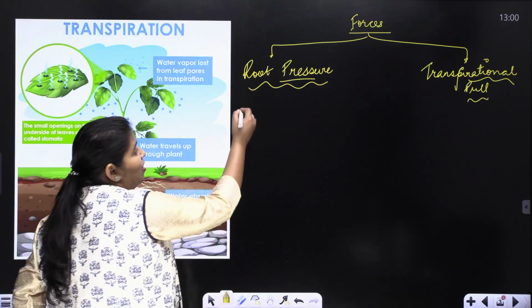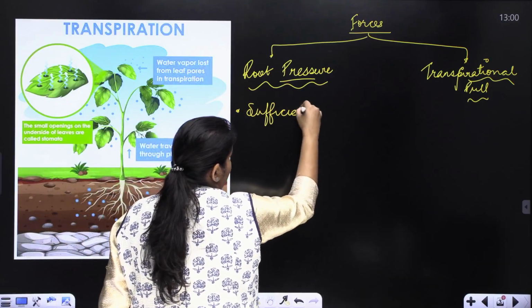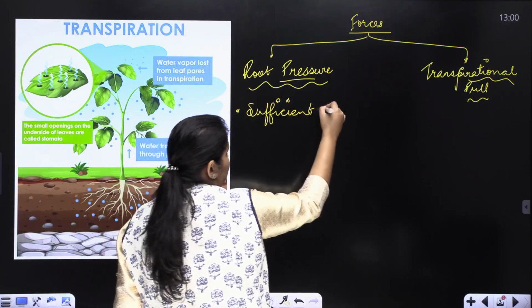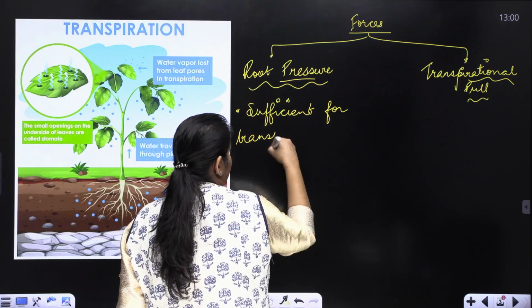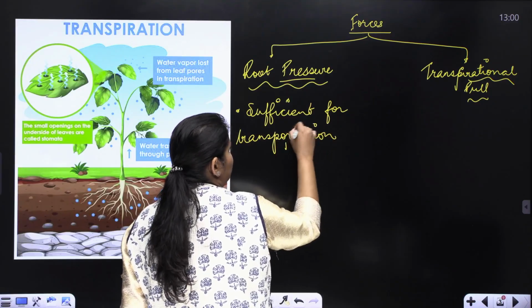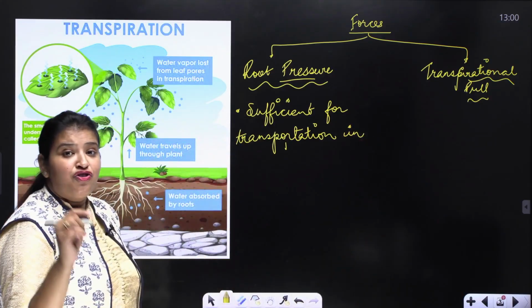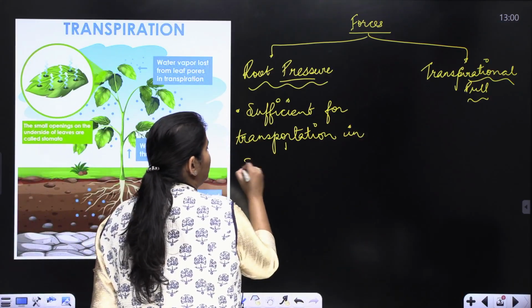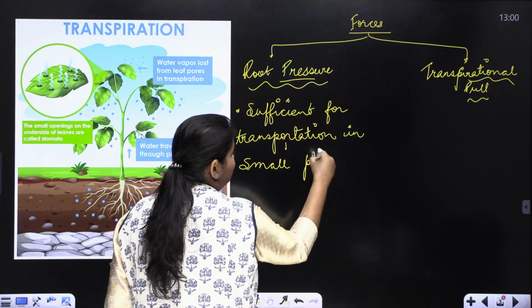This is sufficient for transportation in small plants.